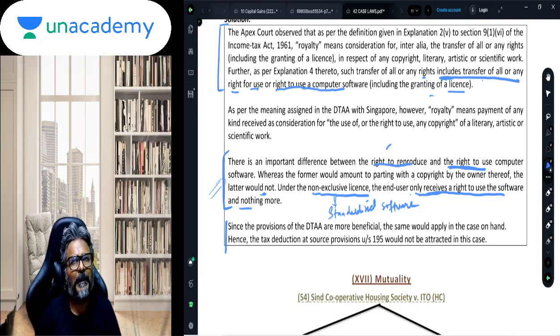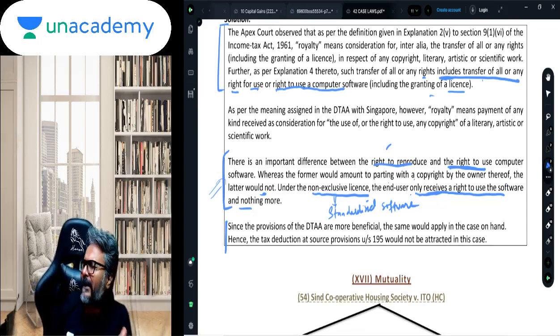So just keep in mind this, that our Act definition, right to use the computer software, is also defined as a royalty income. However, we should make a distinction between right to use versus right to reproduce. In the ordinary sense, payment for right to reproduce is a payment towards the copyright, versus payment for right to use cannot be considered as what?